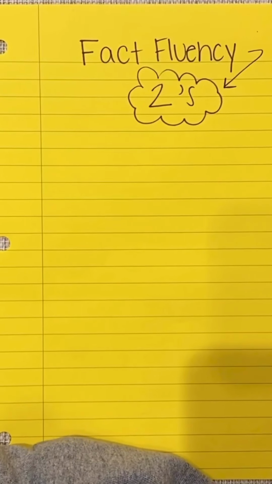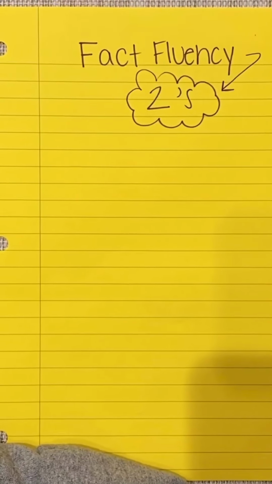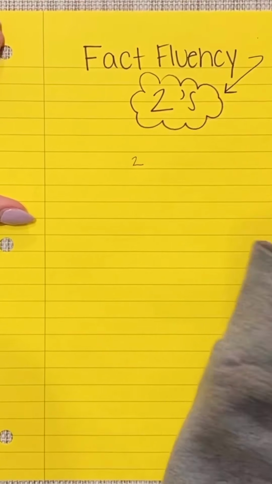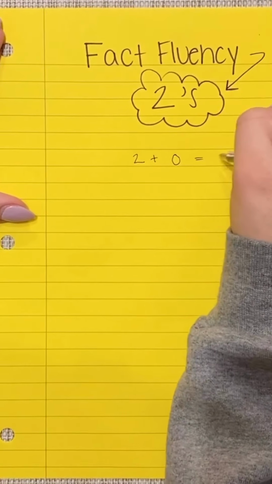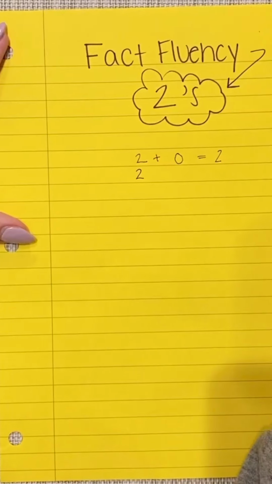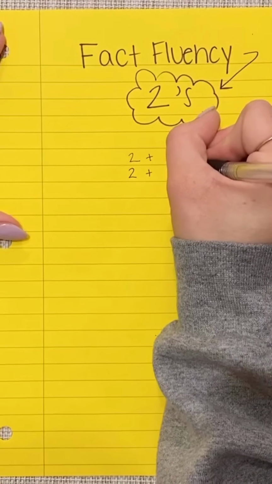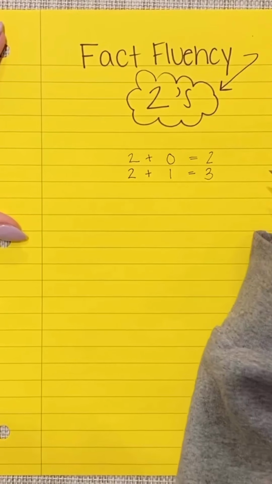And for math, we are looking at our twos fact families. So for activity 1, for the fact family of 2, you are going to write all of those equations that fall in the twos fact fluency. So our first one would be 2 plus 0, and 2 plus 0 equals 2. Then we're going to come down below that in our next number. We're still focusing on 2. So we're going to say 2 plus, and the next number that comes after 0 is 1. So we have 2 plus 1 equals 3.